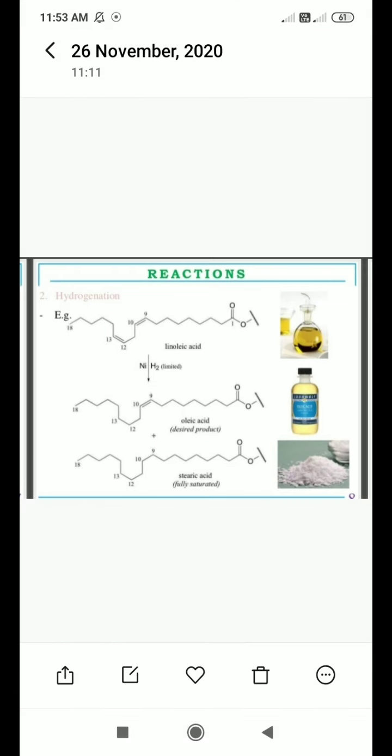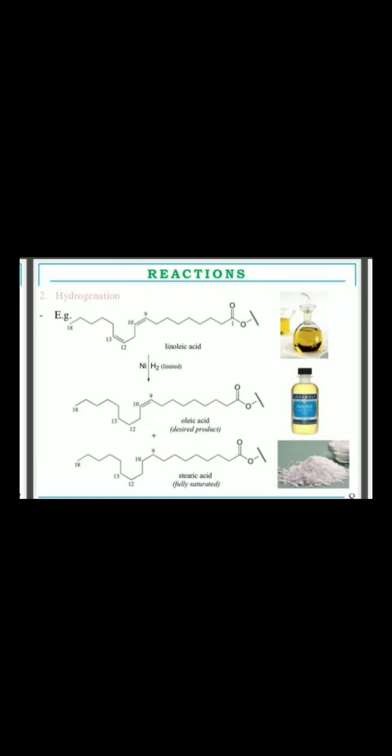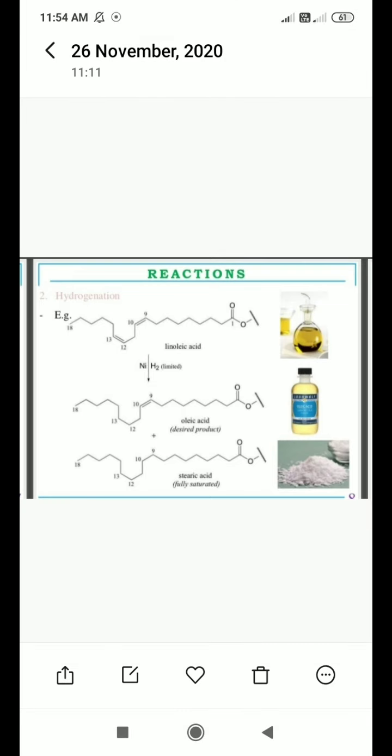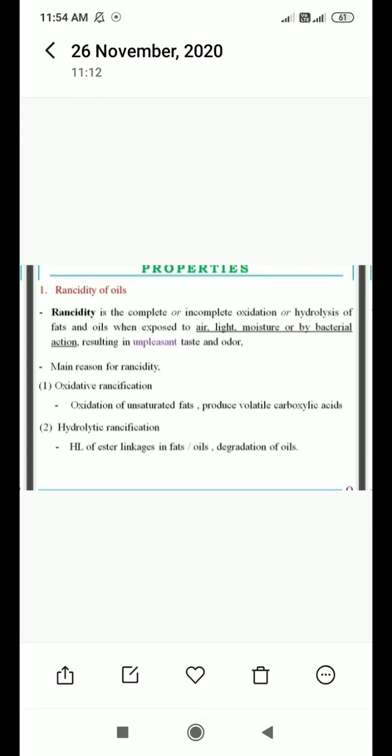Because all the carbon-carbon double bonds are converted into carbon-carbon single bonds. Stearic acid is solid in nature, looking like fat. They have shown in the picture stearic acid as a white mass on the screen. This is hydrogenation.